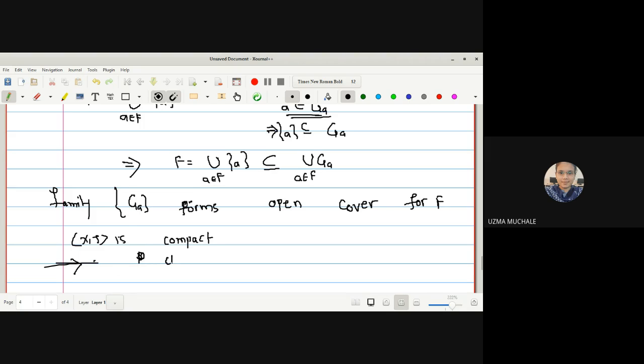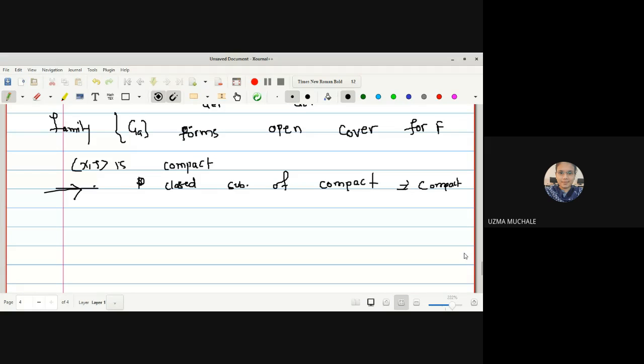A closed subset of a compact space is compact. I have given the example also. If we take any other subset, it will not be compact. We simply have to take a closed subset of a compact space, then only it is compact.